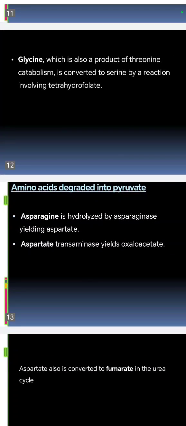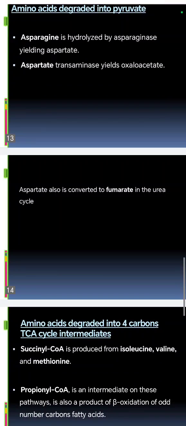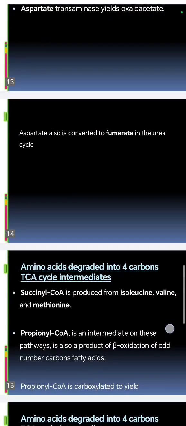Amino acids that are degraded to oxaloacetate are asparagine, which is hydrolyzed by asparaginase, yielding aspartate, and aspartate transaminase then yields oxaloacetate. So, aspartate, as you know, is also converted to fumarate in the urea cycle, as we mentioned in the urea cycle lecture.